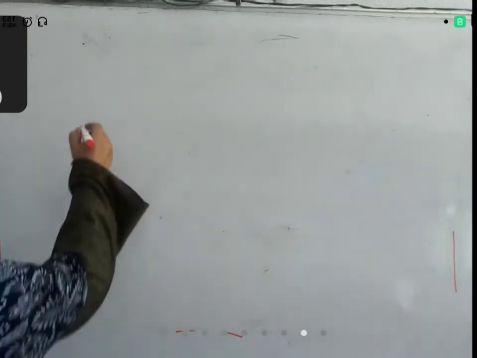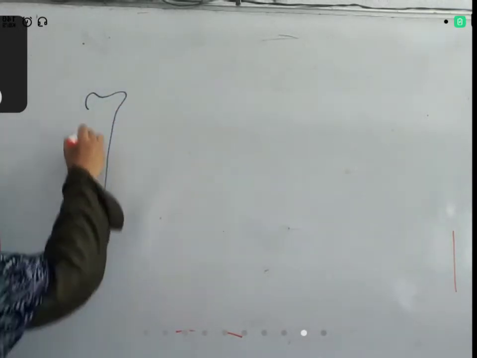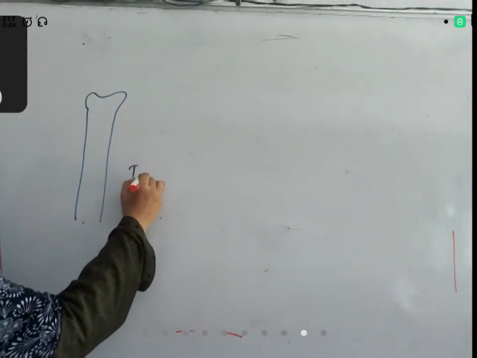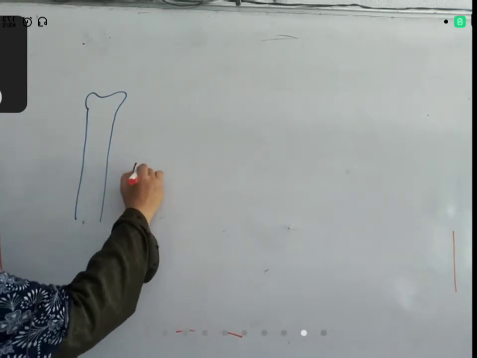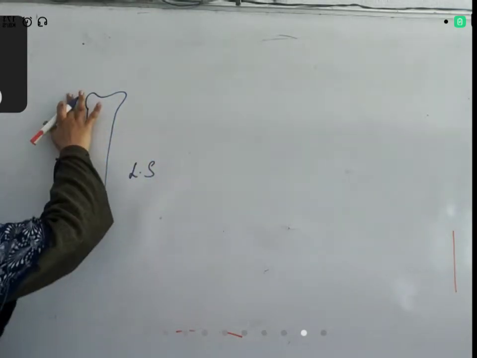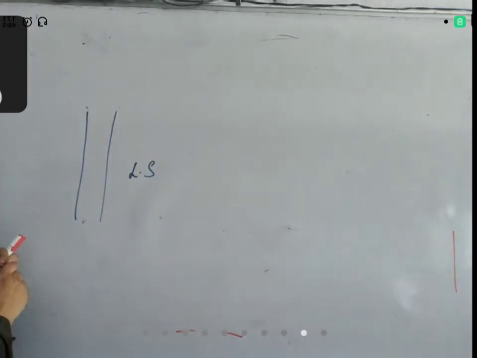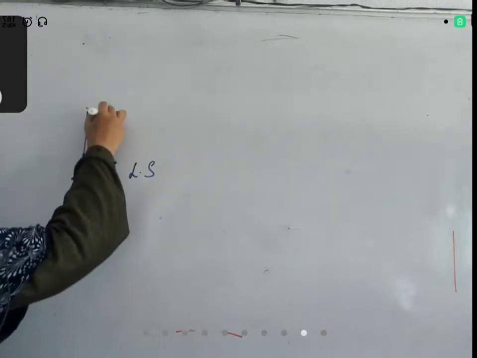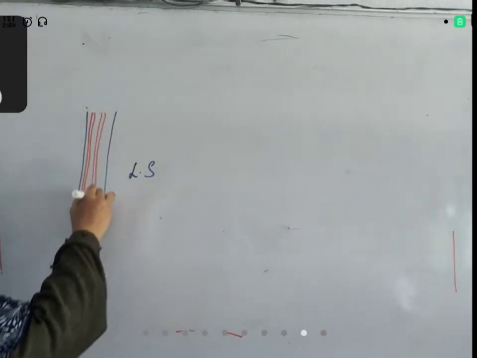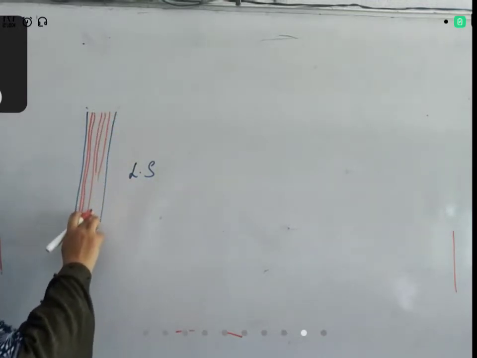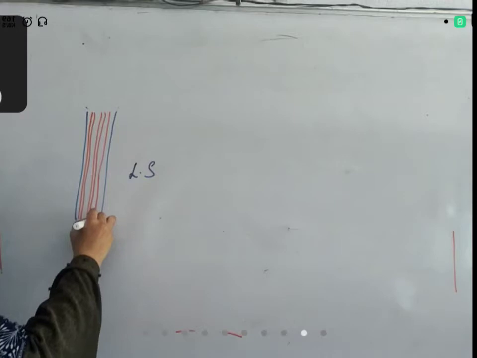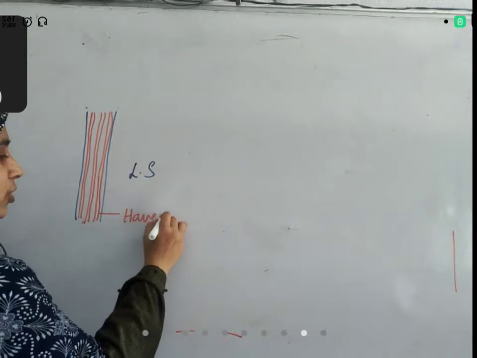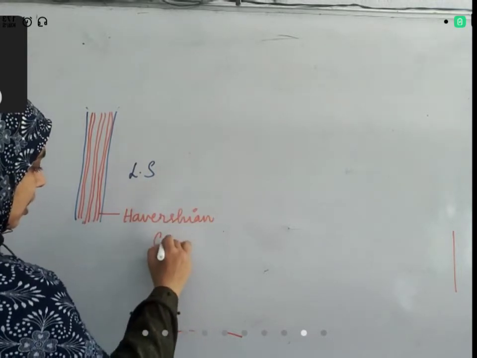If you observe the structure of bone, suppose this is a bone. I am cutting this bone transversely like this, that is TS, and this is LS, the longitudinal section of bone. If I cut and observe this portion, there are some canals in between. Not this broad, very minute canals are present. These canals that are present inside the bone are called Haversian canals.